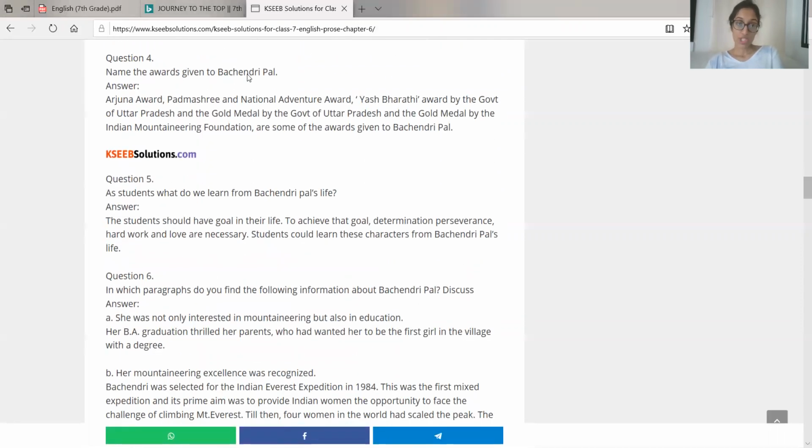Name the awards given to Bachendri Pal. I have asked you to remember these awards when I was teaching you the lesson, so that is why for this question we have to answer with these awards. Arjuna Award, Padma Shri and National Adventure Award, Yash Bharati Award by the Government of Uttar Pradesh and the Gold Medal by the Indian Mountaineering Foundation are some of the awards given to Bachendri Pal. If you think I am going fast, please pause the video and note down the answer.